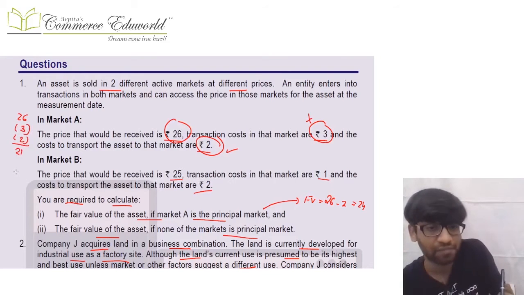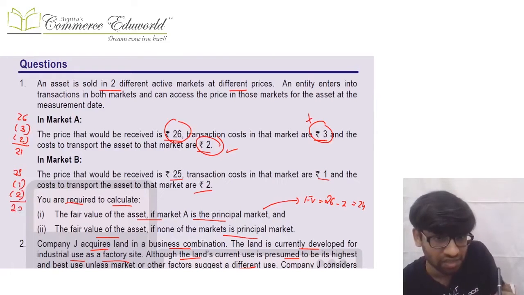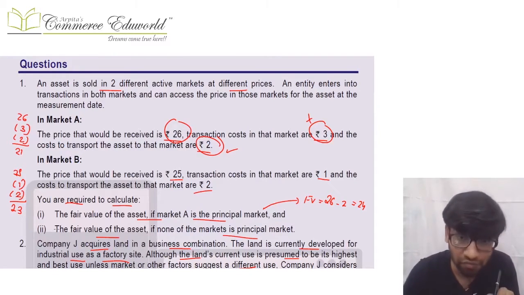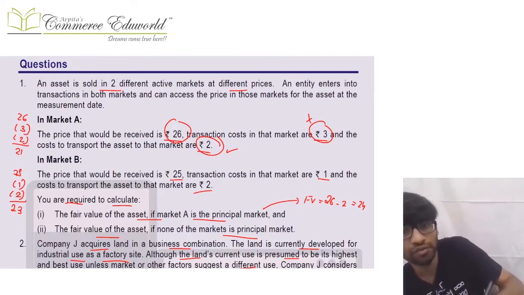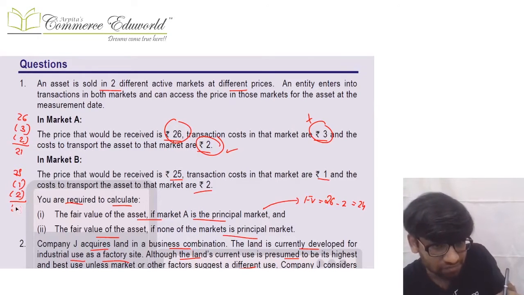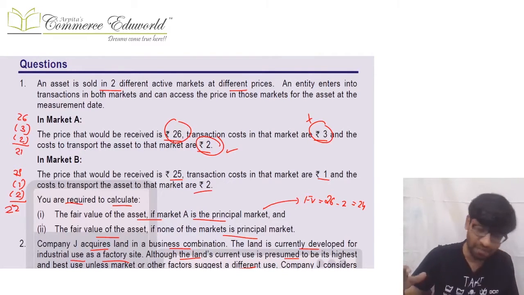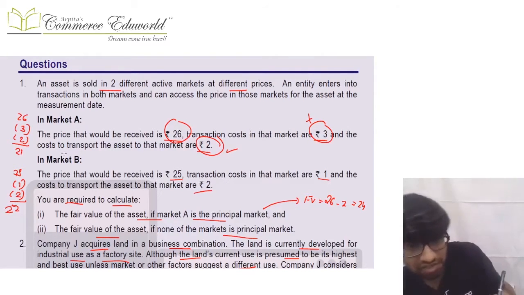In market B, 25 is the selling price, minus 1 and 2, so 22 is the net proceed. Now once we get the net proceed, we decide the most advantageous market. If it's an asset, then we take the maximum amount, so the most advantageous market becomes B.